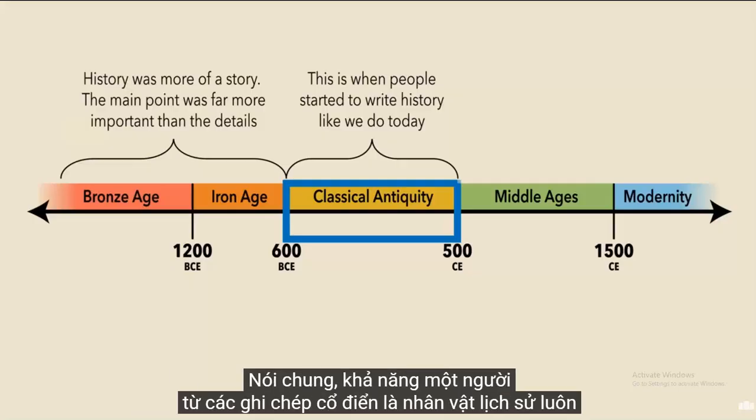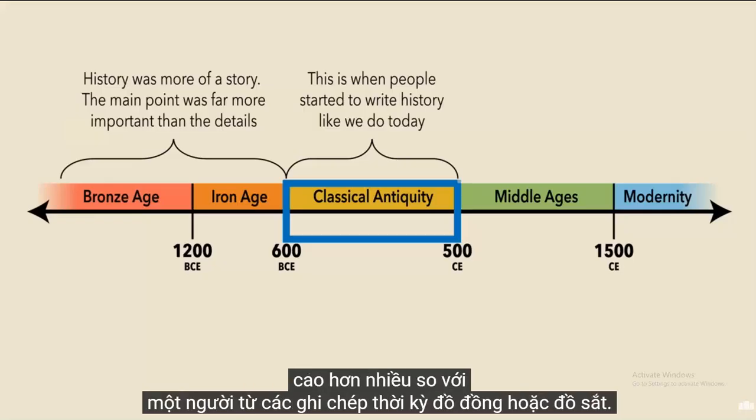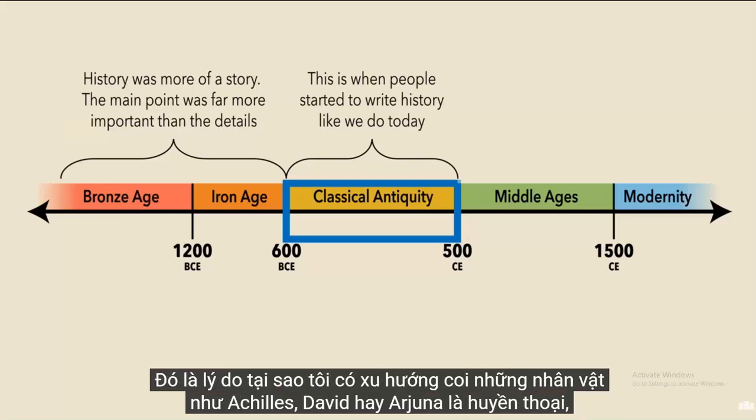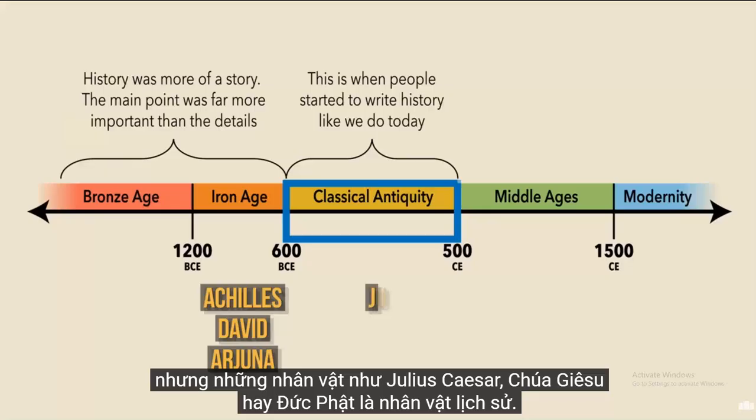Generally speaking, the likelihood of a person from classical accounts being historical is always going to be much higher than that of a person from Bronze Age or Iron Age accounts. That's why I would tend to label figures such as Achilles, David, or Arjuna as legendary, but figures such as Julius Caesar, Jesus, or Buddha as historical.